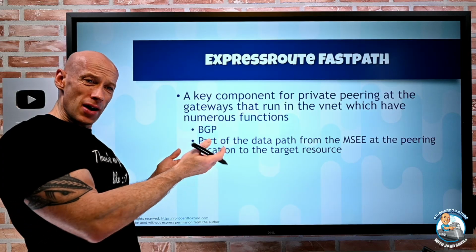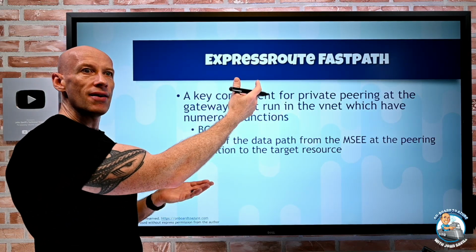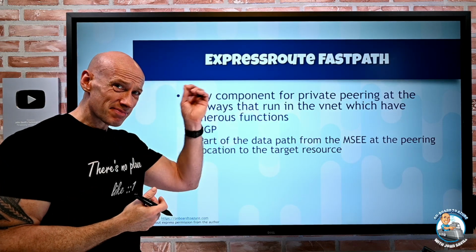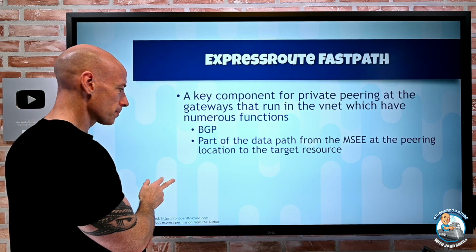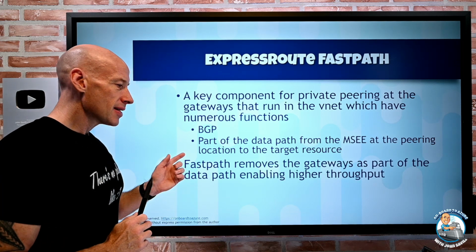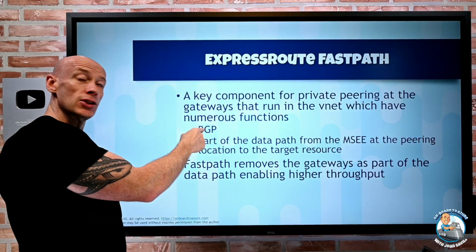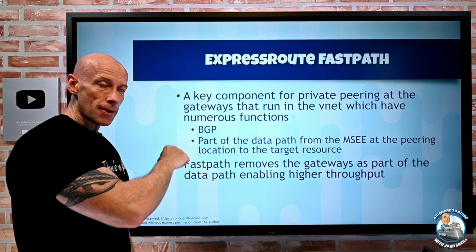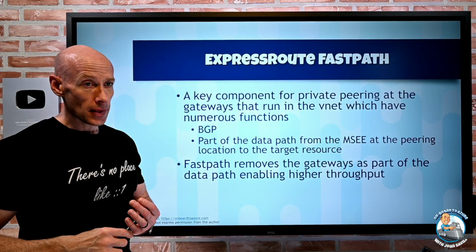Well, that Microsoft Enterprise Edge router has no way of knowing how to possibly get to some VM IP3 on a customer's virtual network. So the gateway and the VNet does that. So it's part of the data path. Well, there's a feature called FastPath. FastPath actually removes this bit. I still need gateways, because I still have to do this BGP stuff. But the gateway gets removed as part of the data path now.